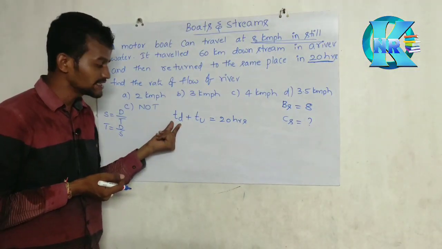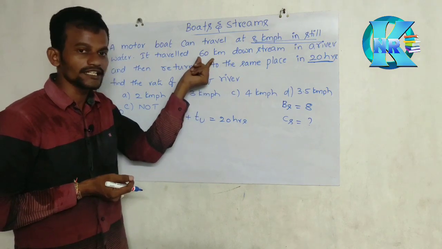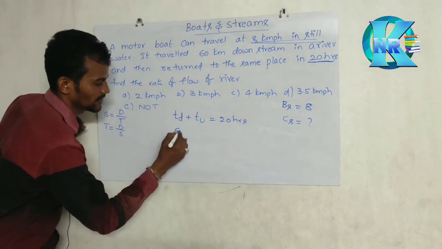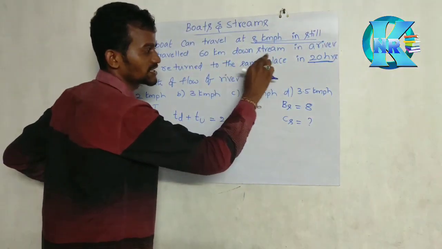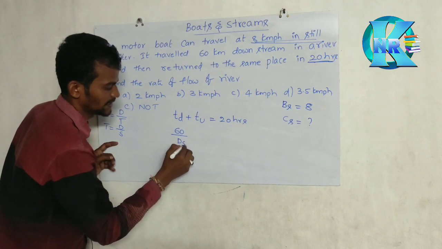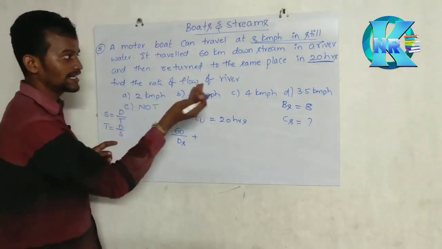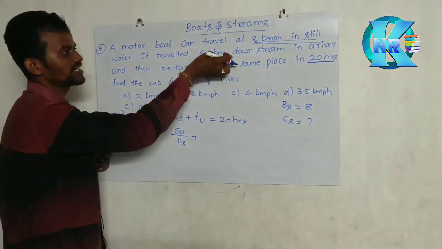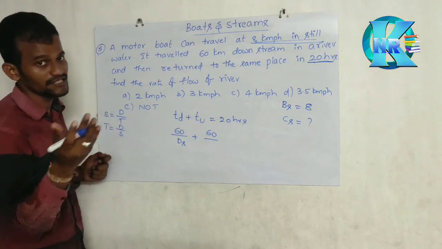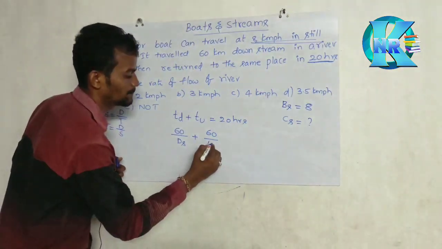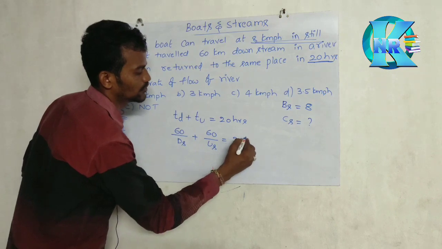But the distance is how many kilometers? 60 kilometers. 60 kilometers by speed. Here the person is going in which direction? Downstream. That is DS, plus, and return means the same 60 kilometers, but return means going upstream. That is 60 by upstream speed is equal to 20 hours.